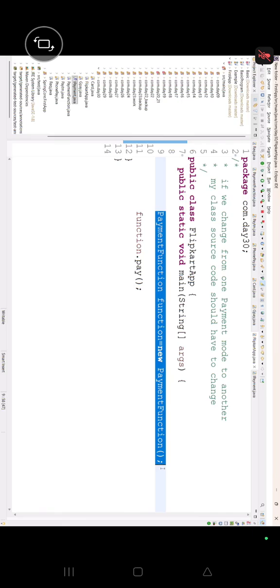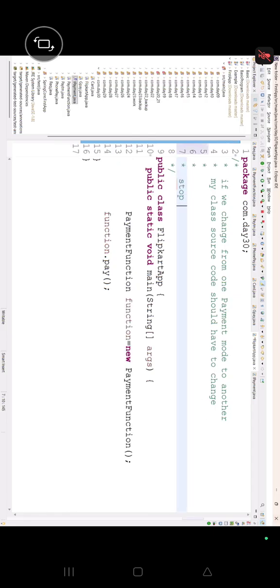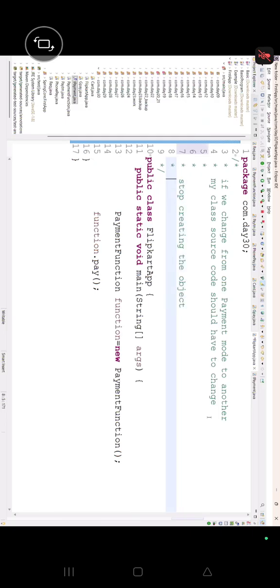Right? That's why right now, first of all, my first scenario should be to stop creating the objects. I need someone who will do all these.